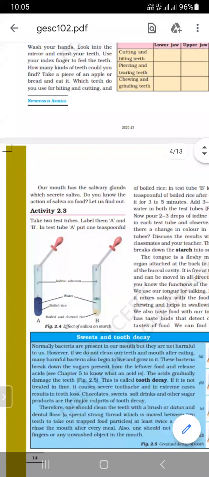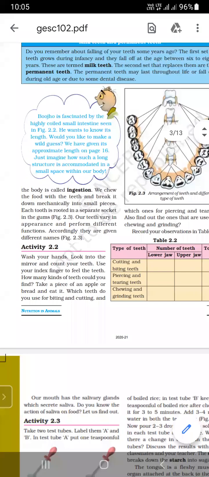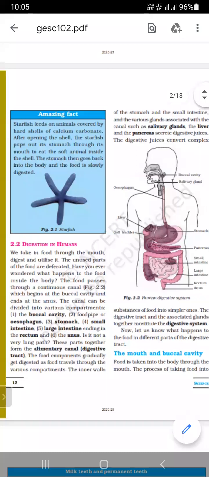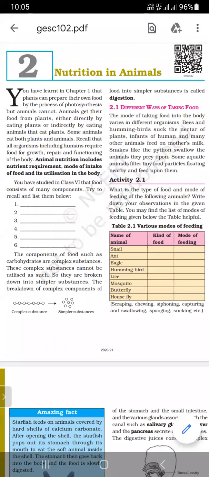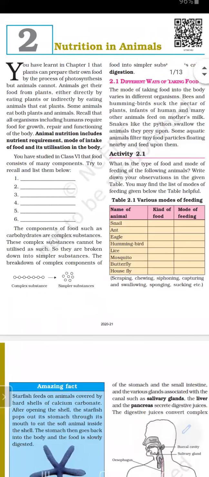So let's recall what we have studied till now. In today's topic, we have discussed digestion. Digestion is the breaking down of complex substances into simpler ones. Then we discussed the ways of taking food by different animals. Some animals chew, some swallow the food, some suck the nectar from the plants. So different animals have different modes of feeding.